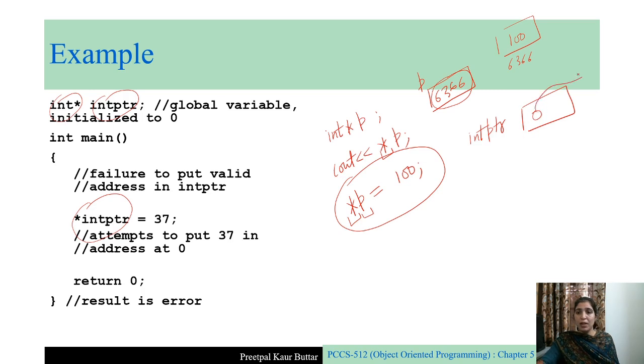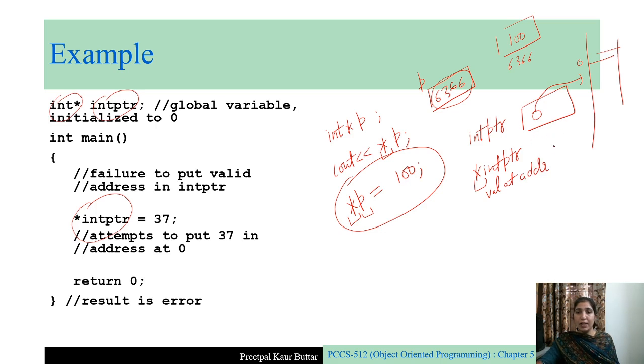So it means it is pointing to address 0 in memory, and inside the program what are we doing? We are writing star int ptr, meaning value at address contained in int ptr.